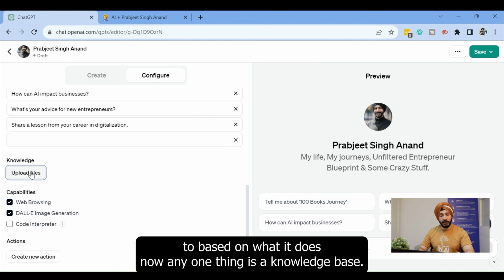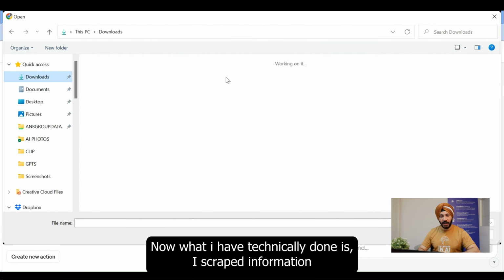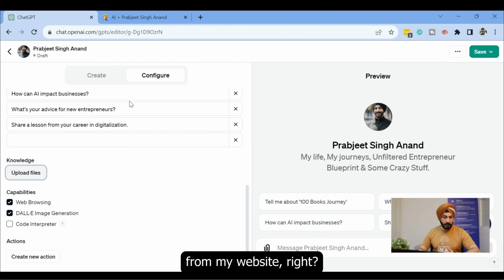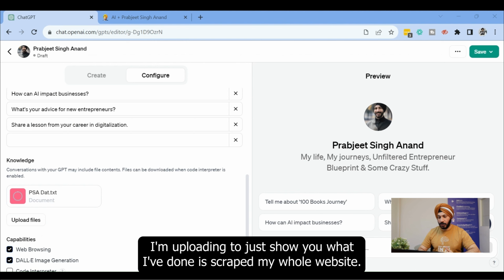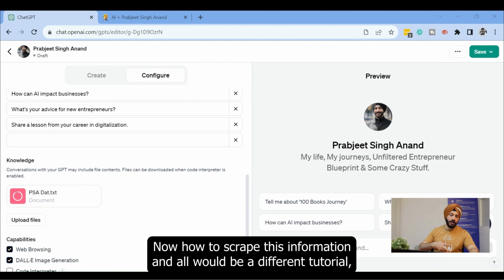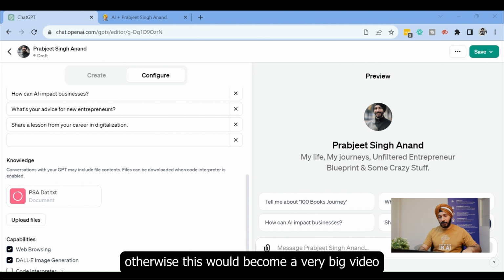Now, a very important thing is the knowledge base. Where does it get the knowledge base? What I've technically done is scrape information from my website, and I'm uploading it. Just to show you, I scraped my whole website. This is my whole website content, which I've scraped from different tools. How you scrape this information would be a different tutorial, a different video. Otherwise, this would become a very big video.